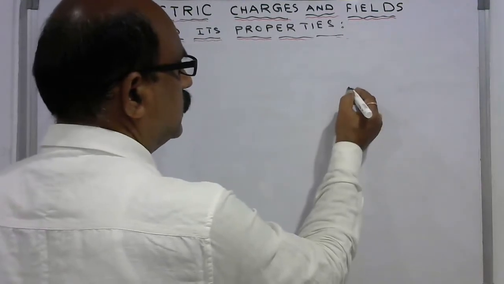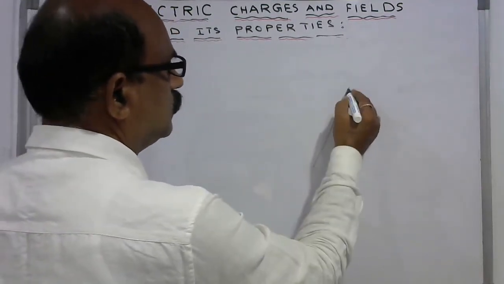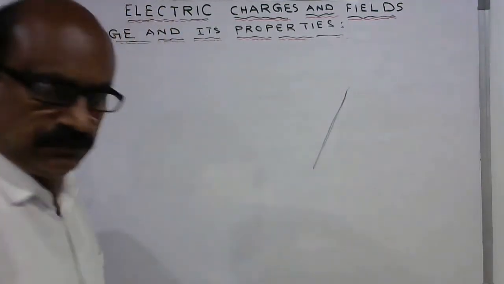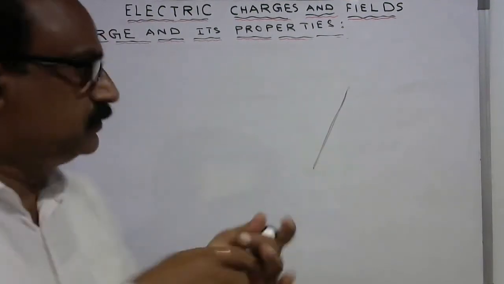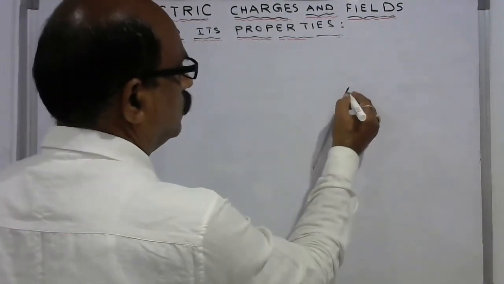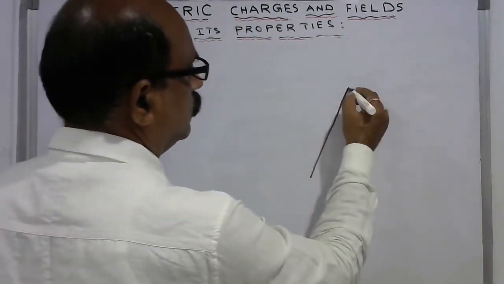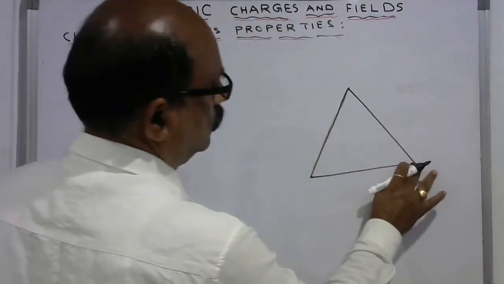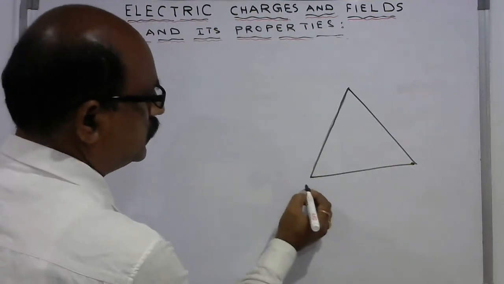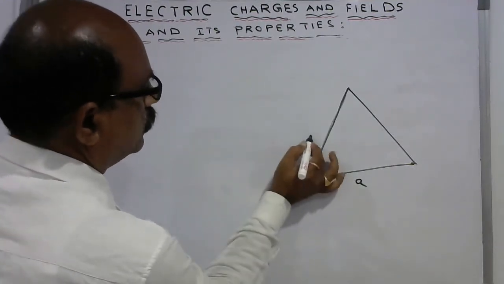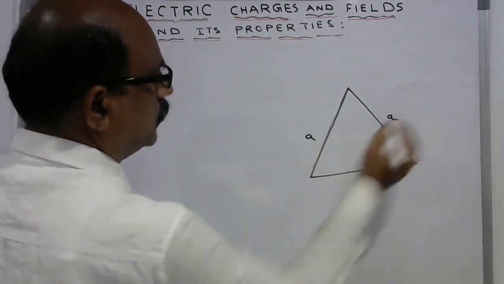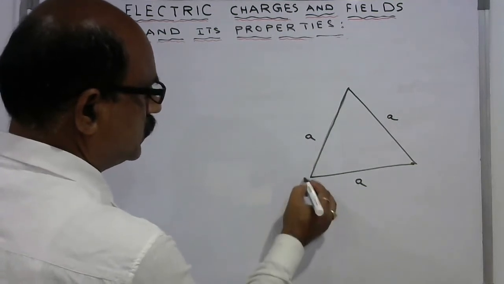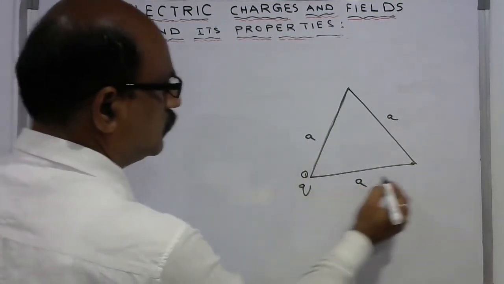Suppose this is the equilateral triangle of side a, and the identical charges are placed at each corner.